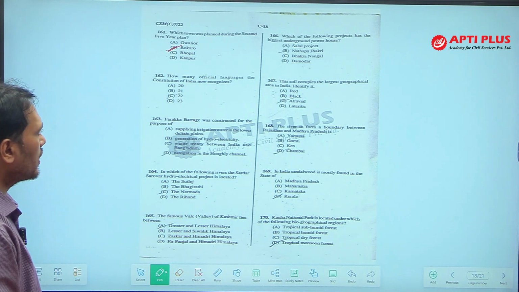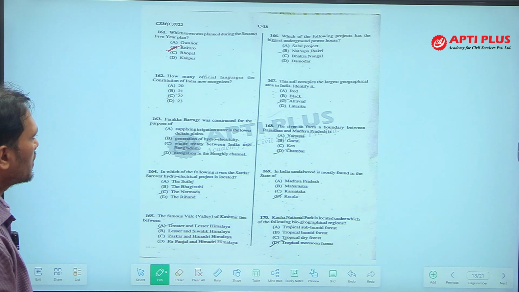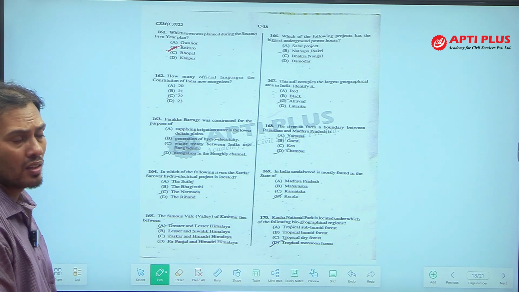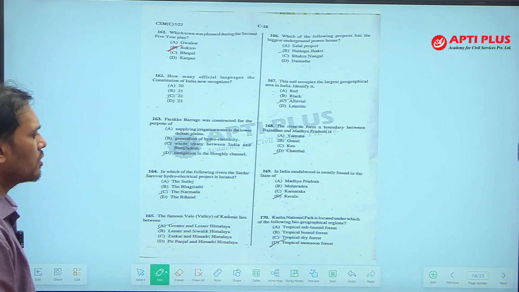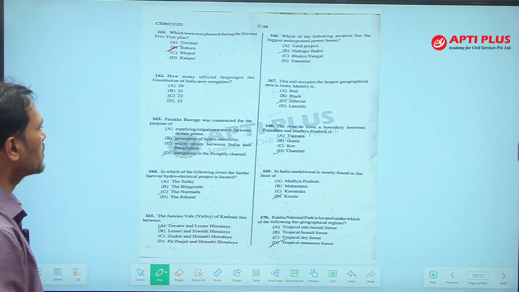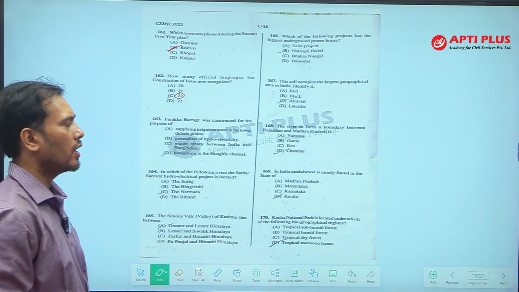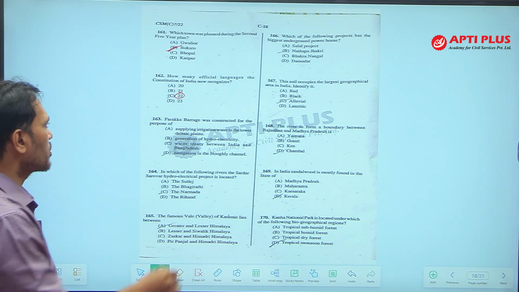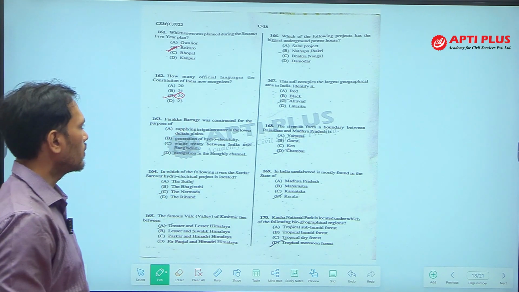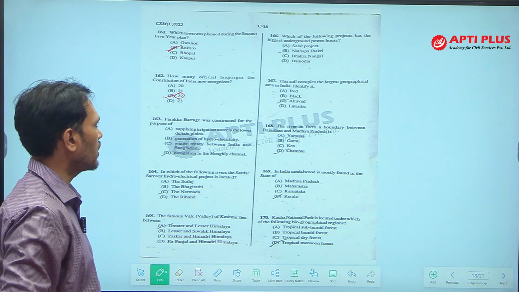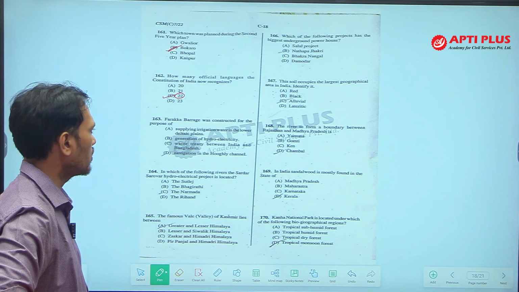How many official languages does the Constitution of India now recognize? This is a question from the Constitution. Under the 8th Schedule of the Constitution, 22 languages are mentioned. The answer is option C. So there are 22 official languages in our Constitution.